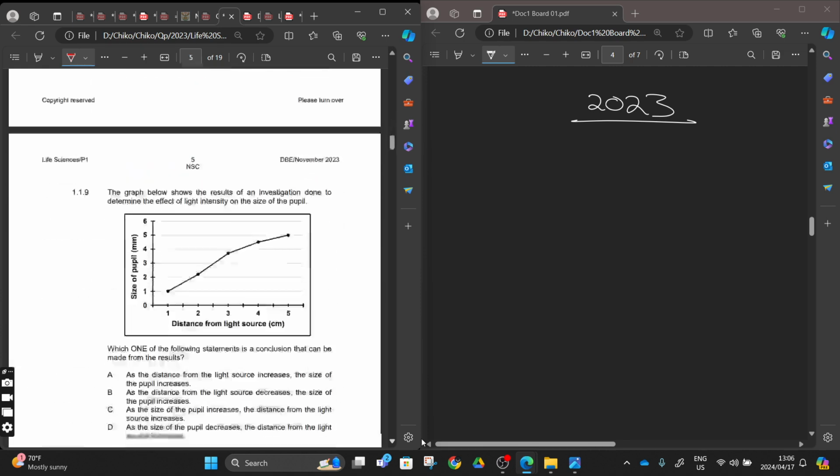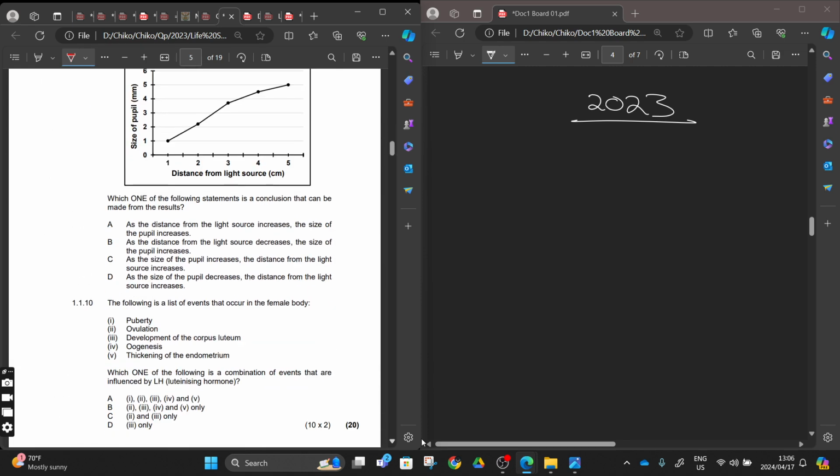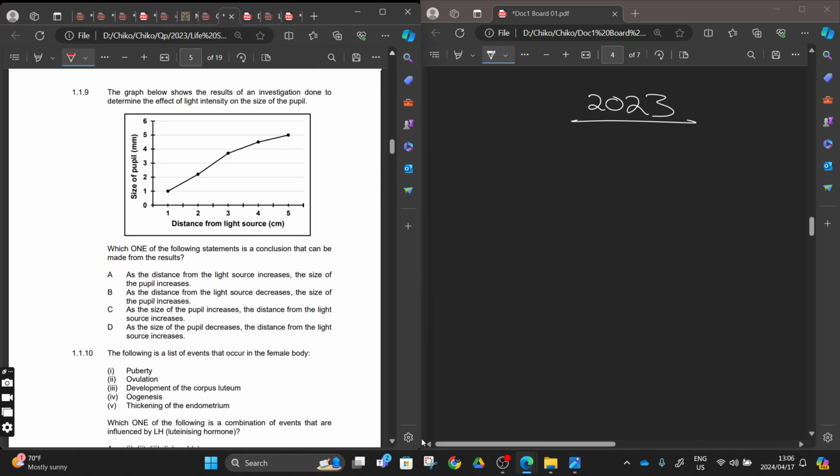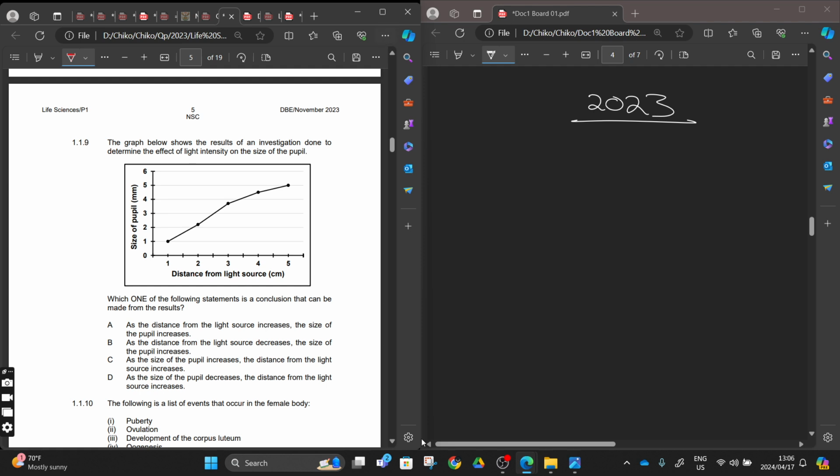So we'll move on. You scan your question paper and you see there's a graph. Another thing you have to understand is that in life science you have to sharpen up your skills when it comes to graphs, right? We have the line graph, the histogram, the bar graph, and the pie chart.